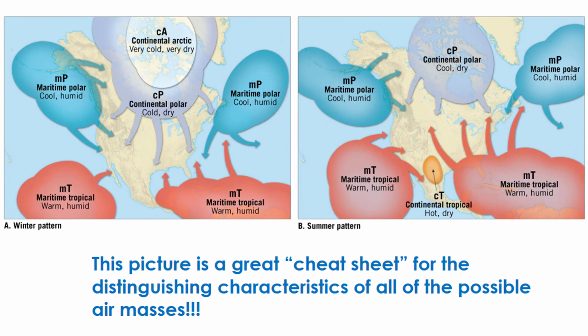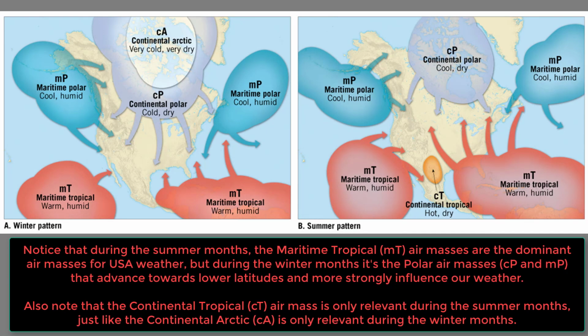Let's take a look at the picture shown on this slide, because I think it really helps tie everything together, and it also serves as a really good cheat sheet for all the concepts that I've just overviewed. I'd like to start off by focusing on the summer months, which is shown at the far right of the slide. During the summer months, we see a maritime tropical air mass coming off of the Gulf of Mexico and working its way northward into the continental United States.